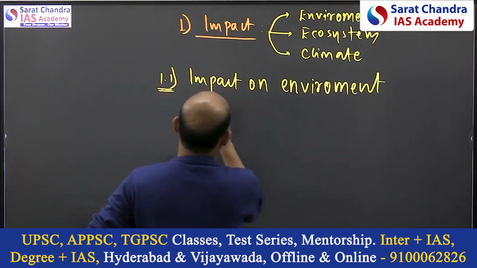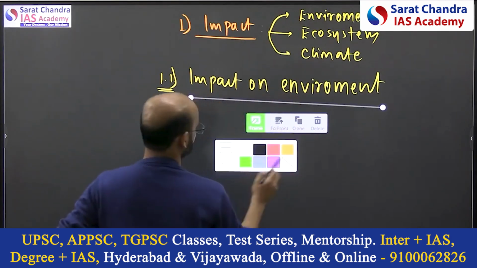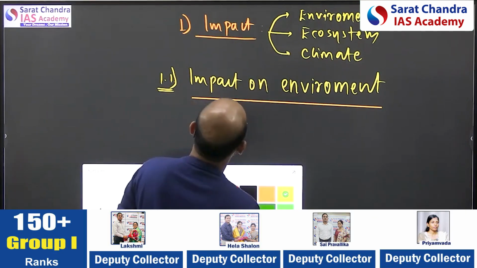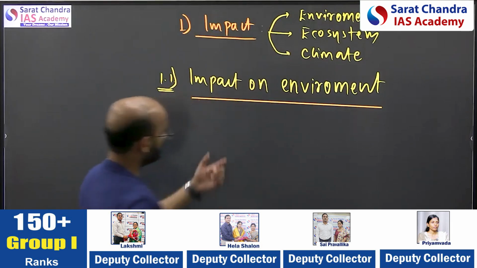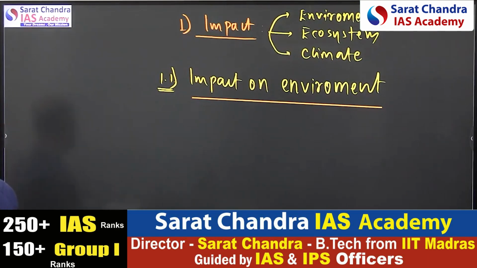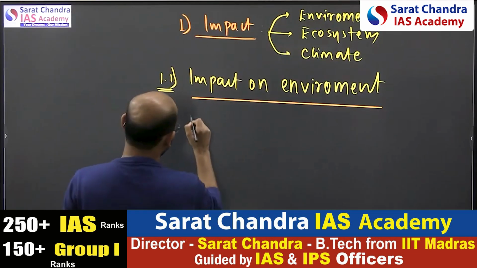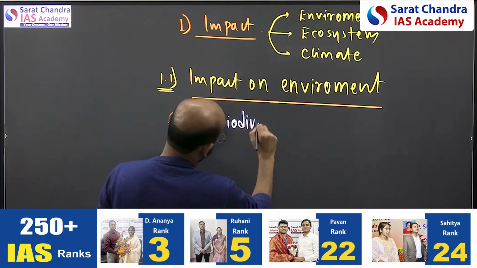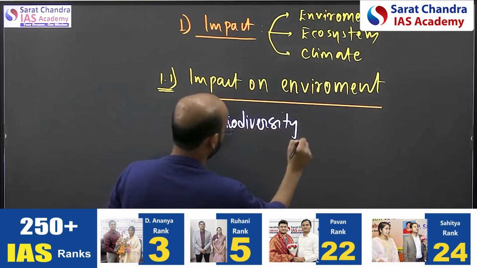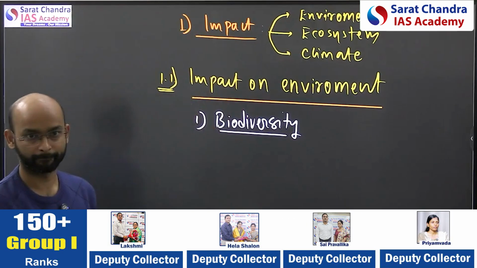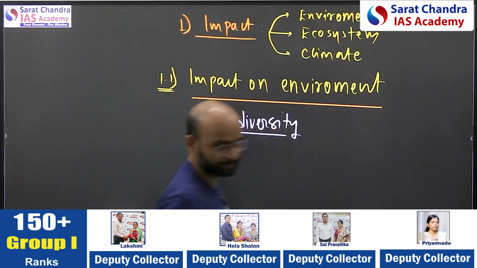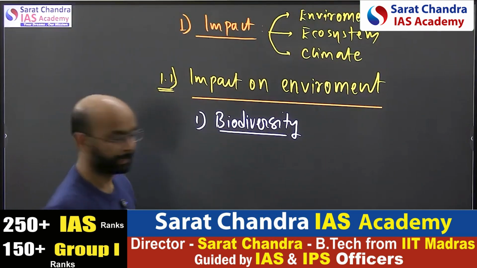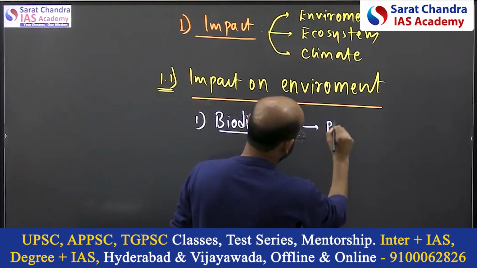Impact on environment. This is the topic there. Impact on environment. This is going to be the first template for us. Now within this, as we know, we have divided the environment into the different components. Like we see the environment, I have already told this, how biodiversity, which is the biological component, is getting impacted. When we talk about biodiversity, it includes both forest, plant biodiversity, and the animal biodiversity.